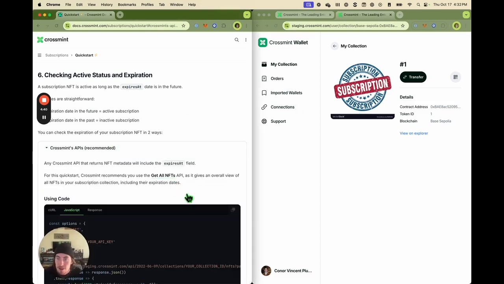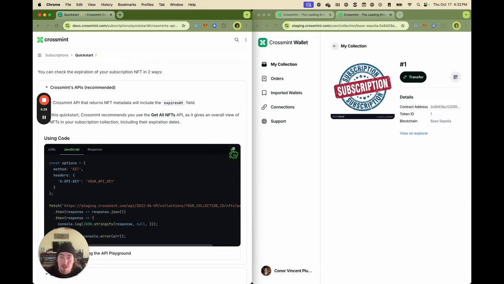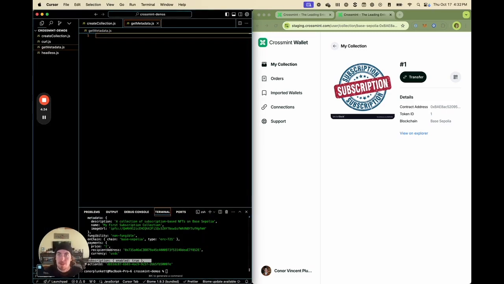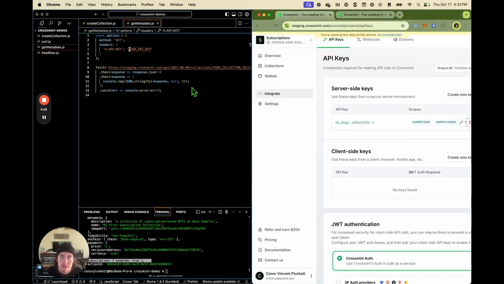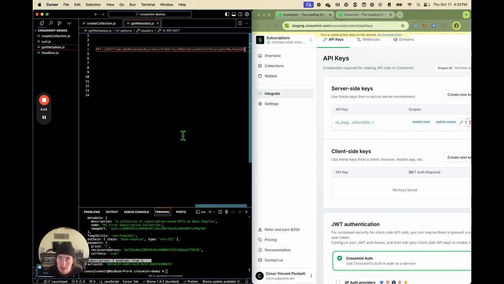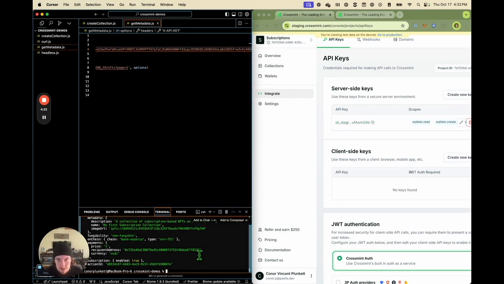So let's head here, take our trusty JavaScript snippet, pop it into our demo as such. And remember, you gotta put your API key in, copy it in.